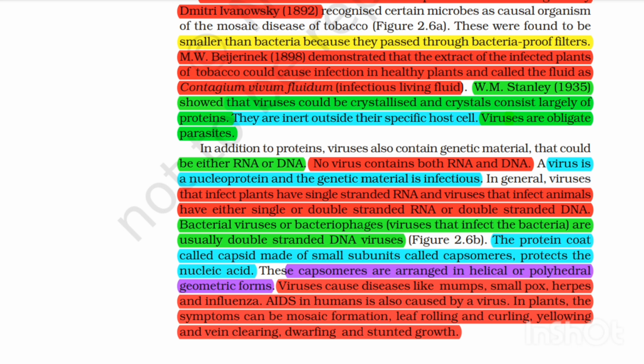In general, viruses that infect plants have single-stranded RNA, and viruses that infect animals have either single or double-stranded RNA or double-stranded DNA. Bacterial viruses, or bacteriophages, viruses that infect bacteria, are usually double-stranded DNA viruses. Figure 2.6b: the protein coat called capsid, made of small subunits called capsomers, protects the nucleic acid. These capsomers are arranged in helical or polyhedral geometric forms.